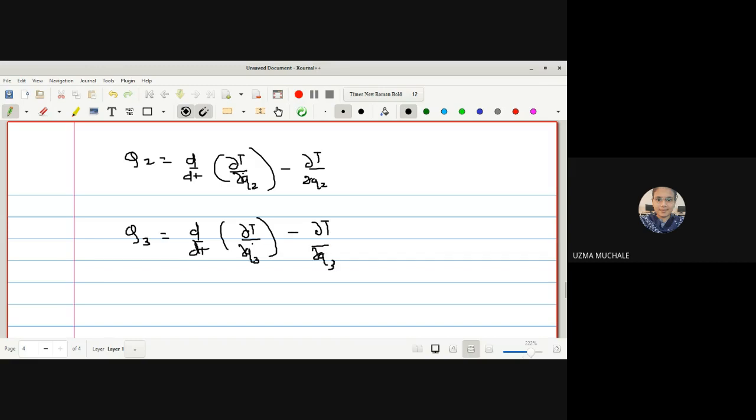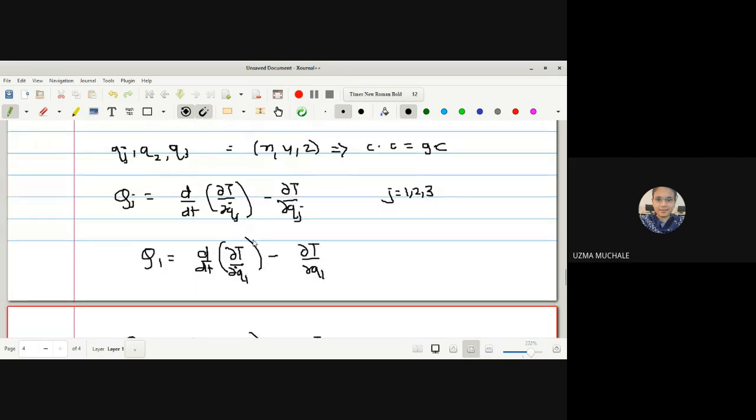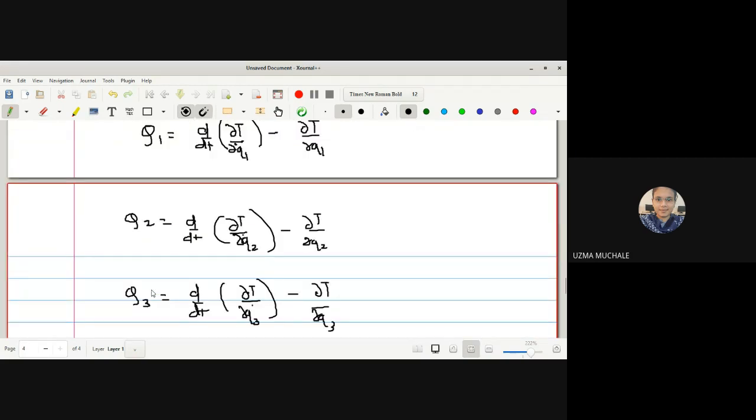Okay, simply what we have done, the value of j here, I have run it, and then we get these 3 equations. Let me name it as equation number 3, in which we get all these 3 equations where we have written the value of j running for 1, 2 and 3. Now again we have the component of forces, which we wrote after writing the relation between the Cartesian coordinates and generalized coordinates.